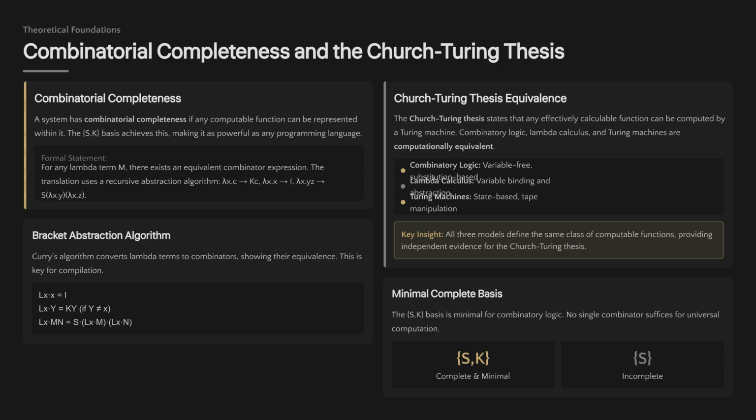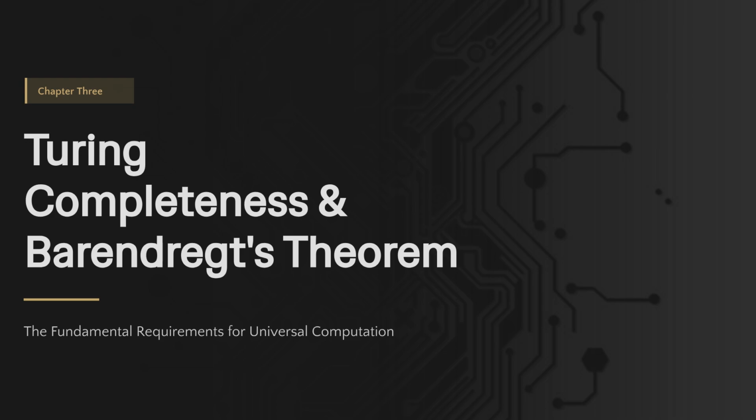Combinatorial completeness means any computable function can be represented in the system. The SK basis achieves this, establishing its equivalence to lambda calculus and Turing machines, supporting the Church-Turing thesis. Chapter 3 focuses on Turing completeness and Barendrecht's theorem, detailing the fundamental requirements for universal computation.